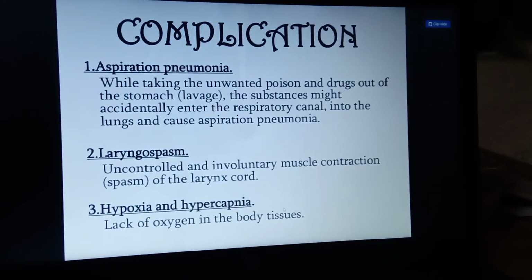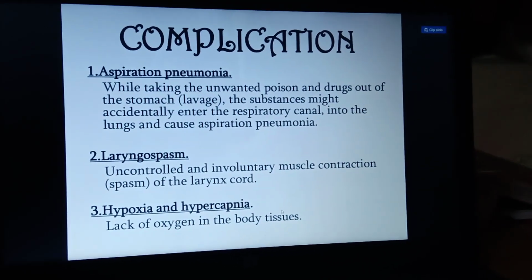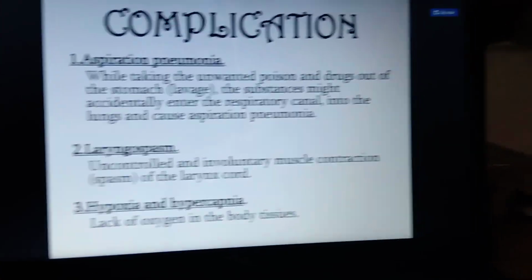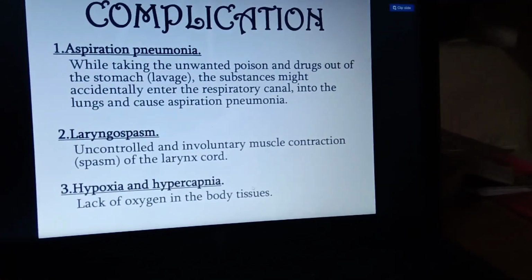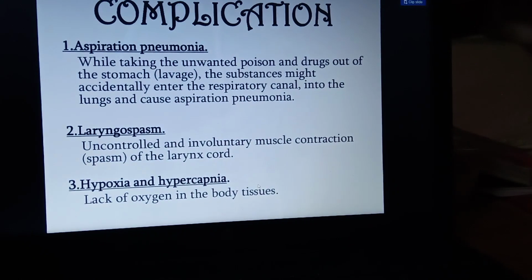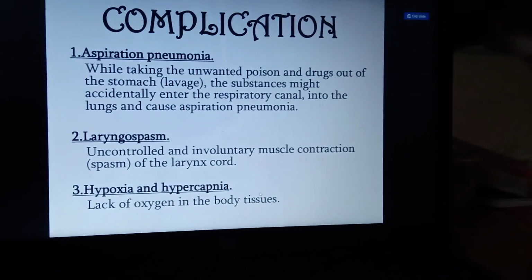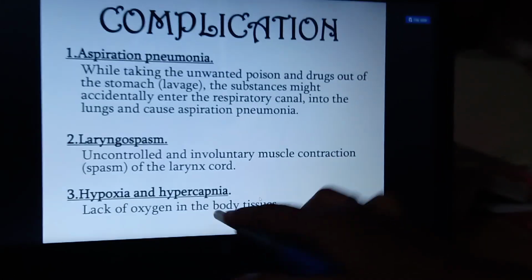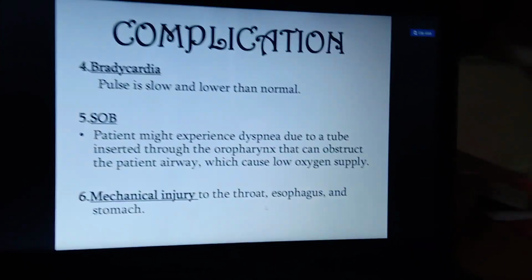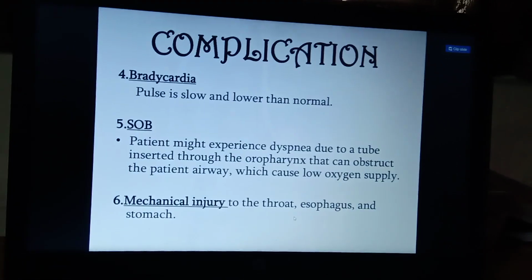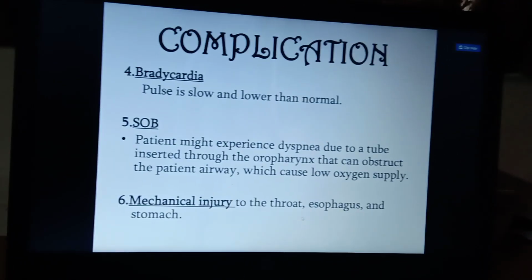Whenever you have taken some poison into your body, it is automatically absorbed into your blood cells, and these toxic substances stop and kill the normal functioning of the cells. Due to that, there may be a lack of oxygen in your blood tissue. And next one is bradycardia. Bradycardia means the pulse is slow and lower than normal.